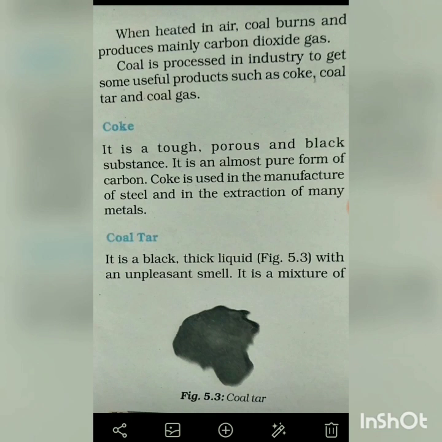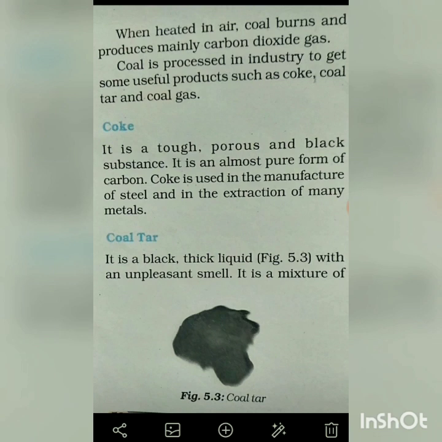Coal is processed in industries to get some useful products such as coke, coal tar, and coal gas. Now let us see coke. It is a tough, porous and black substance. It is an almost pure form of carbon. So coke is a pure form of carbon, and it is used in the manufacture of steel and in the extraction of many metals.